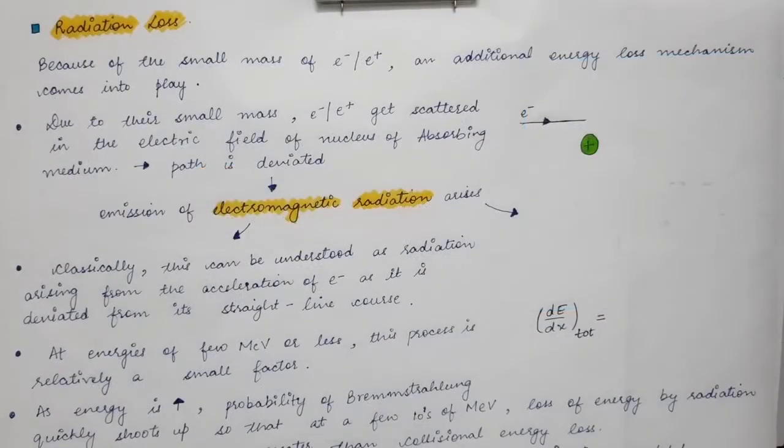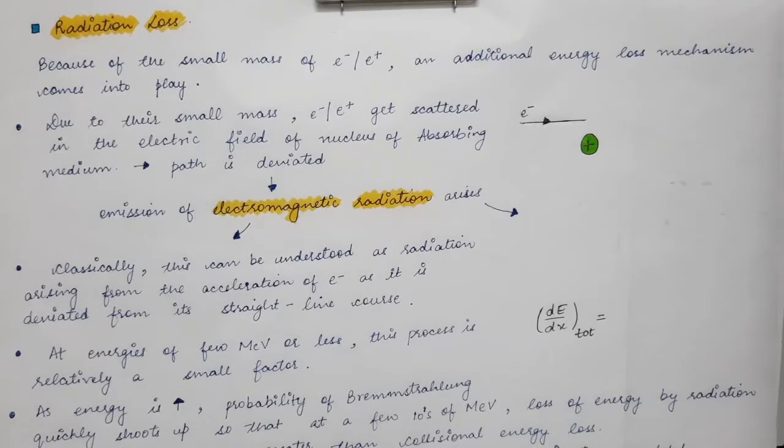So we saw that the collisional energy loss in the case of electron and positron is very different from that of the heavy charged particle. Now there comes another big difference in the energy loss criteria for light charged particles, and that is the radiation loss.